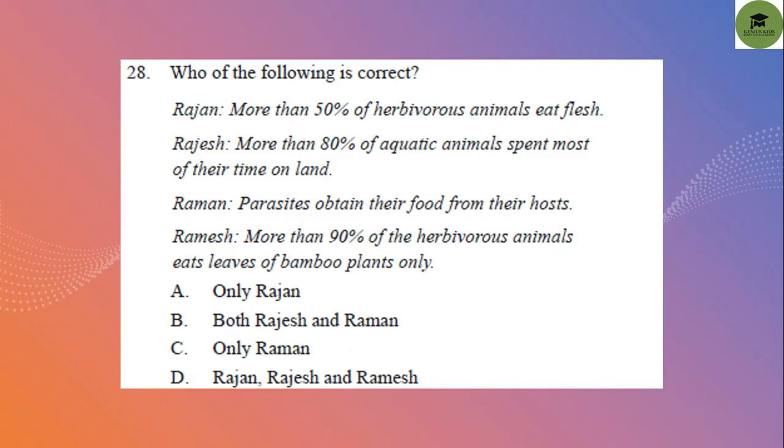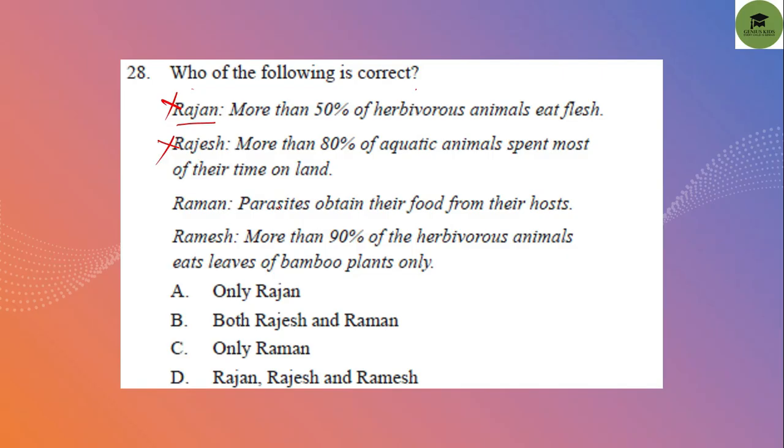let's see question number 28. Which of the following is correct? Rajan: more than 50% of herbivorous animals eat flesh. No, wrong. Rajesh: more than 80% of aquatic animals spend most of their time on land. No, this is also wrong. Raman: parasites obtain their food from their hosts.